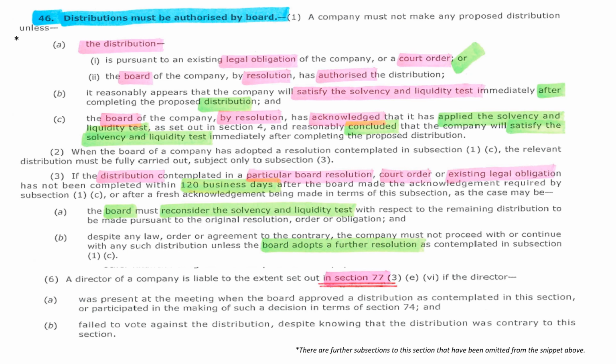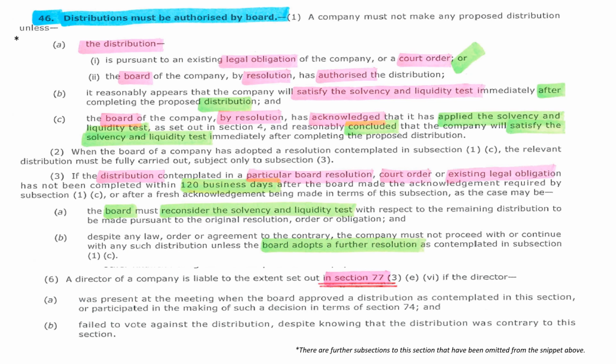The company may only make a distribution if there's an existing legal obligation or court order, or the board has passed a resolution authorizing the distribution. And after the distribution, the company would satisfy liquidity and solvency tests. And the resolution states that the directors applied the solvency and liquidity test and concluded that the test requirements were satisfied. If the distribution is not made within 120 days, the board must reconsider the solvency and liquidity test, and a further resolution must be adopted.